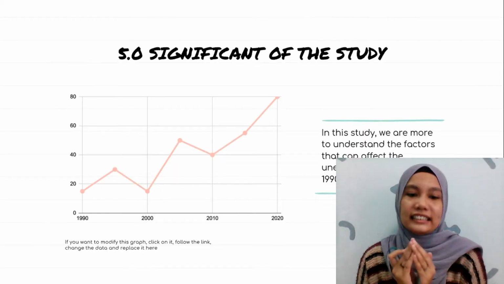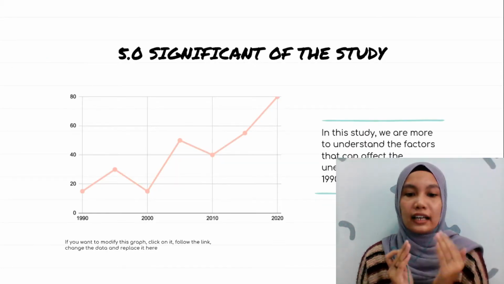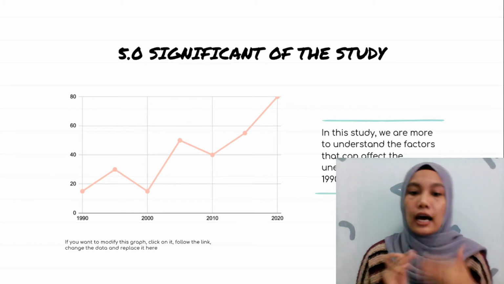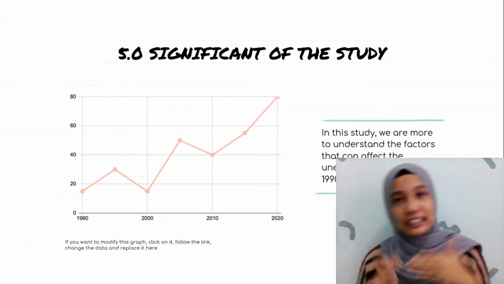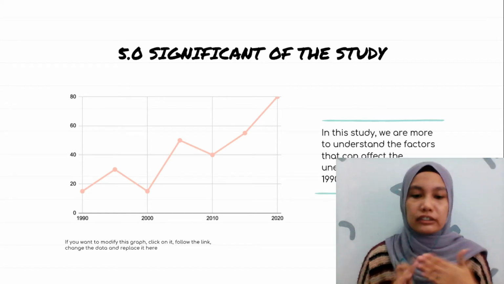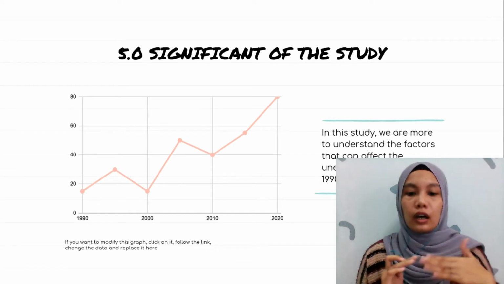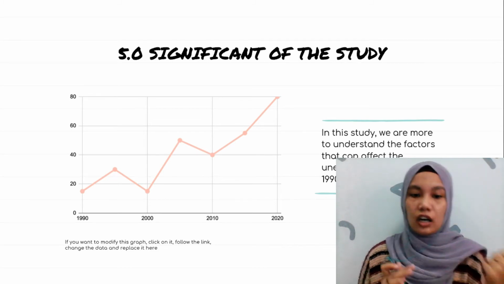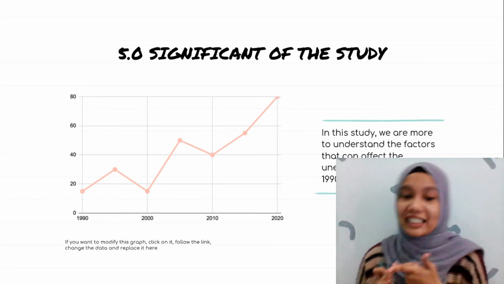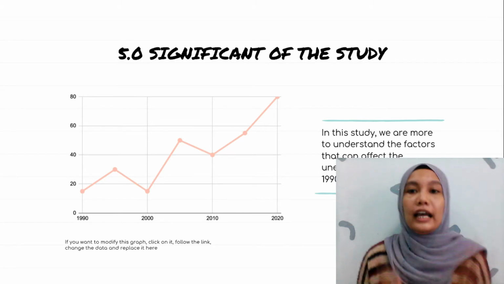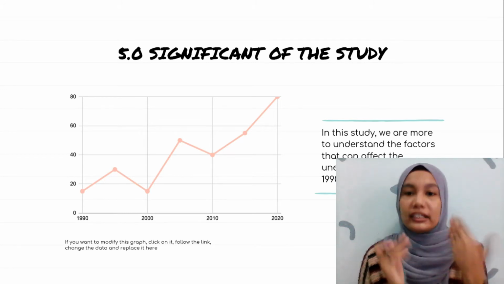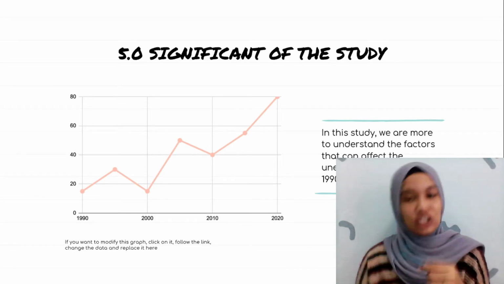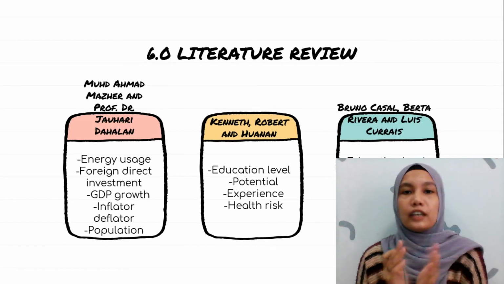Significance of this study. From this research, it will provide information about the factors that can influence the unemployment rate in Malaysia. Unemployment rate affects the family's income, purchasing power, and also decreases the economy. However, many factors can influence the unemployment rate, such as advances in technology, education, training, and also labor unions. In this study, we want to understand the factors that can affect the unemployment rate from 1990 until 2019 in Malaysia. Here is our literature review.